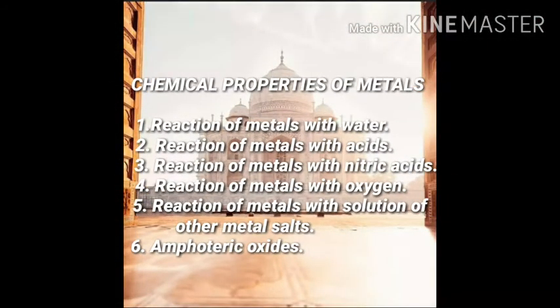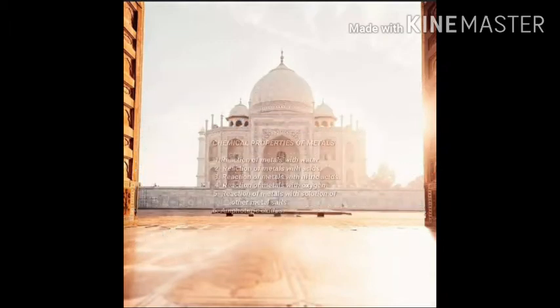Chemical properties of metals. There are 6 chemical properties of metals. First, reaction of metals with water. Second, reaction of metals with acids. Third, reaction of metals with nitric acid. Fourth, reaction of metals with oxygen. Fifth, reaction of metals with solutions of other metal salts. Sixth, amphoteric oxides. Now we will discuss the reaction of metals with water.